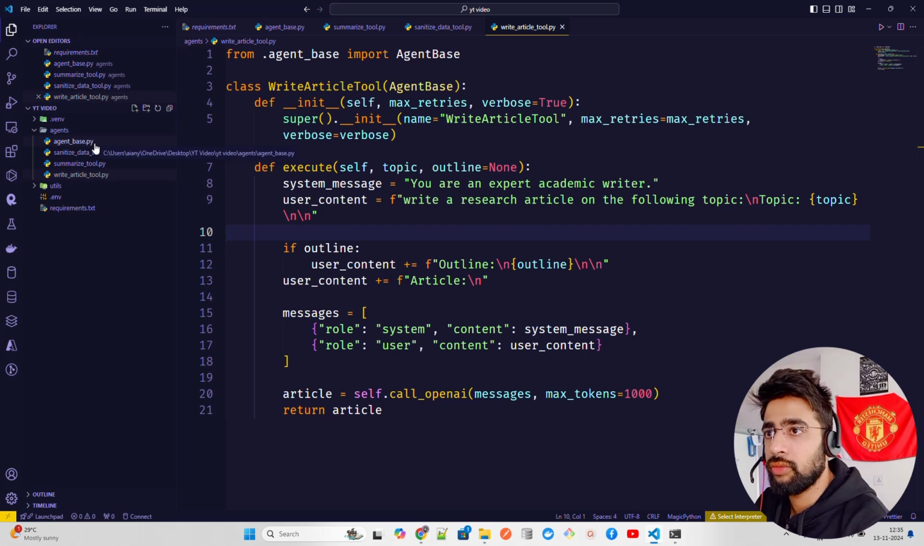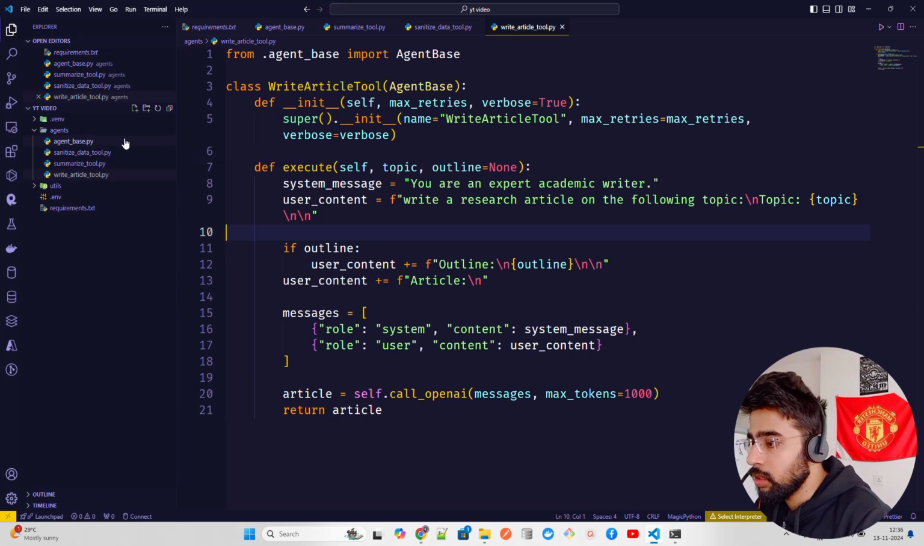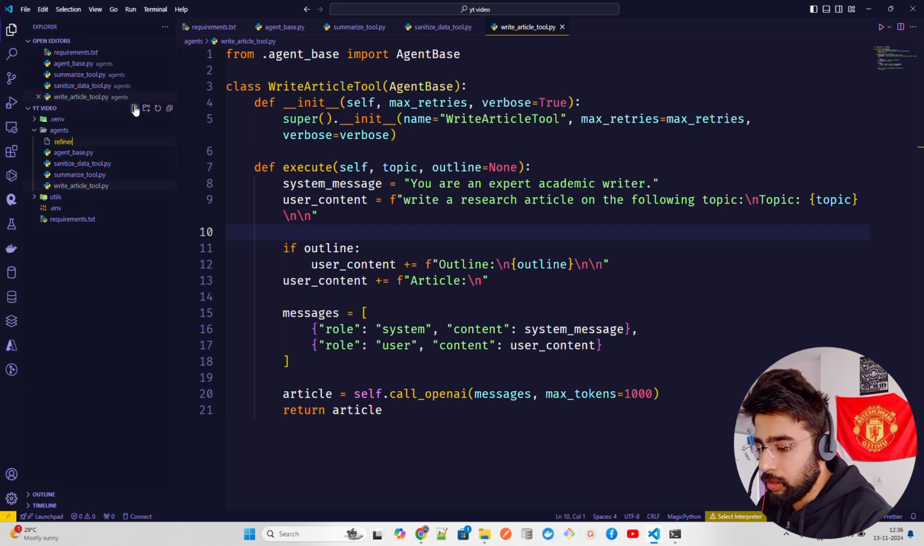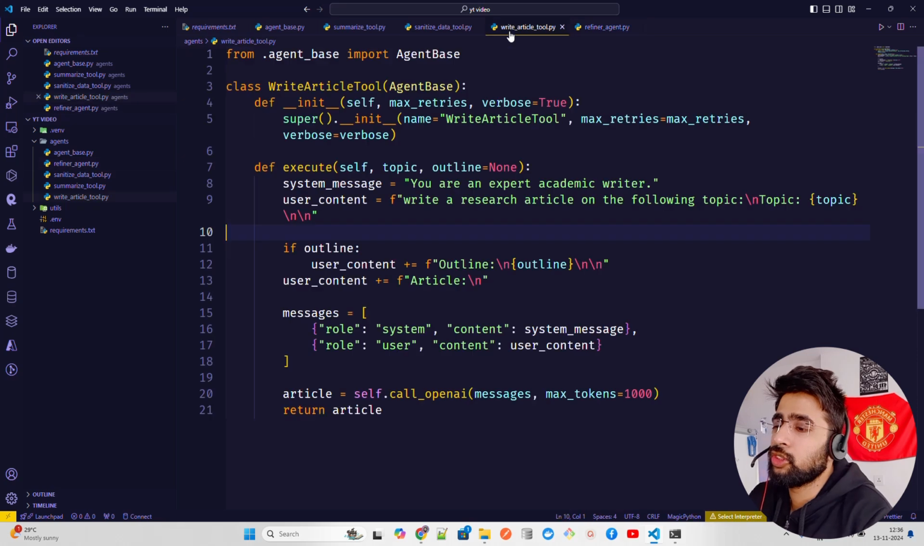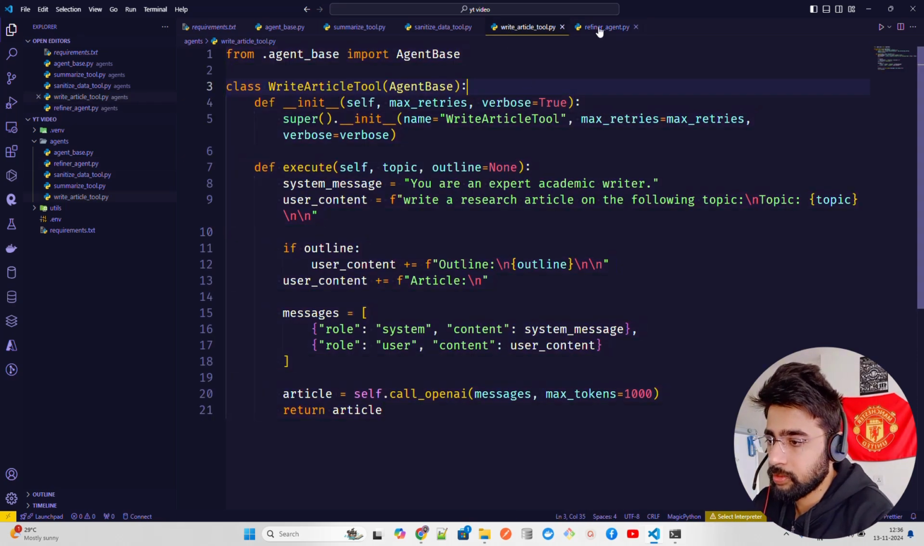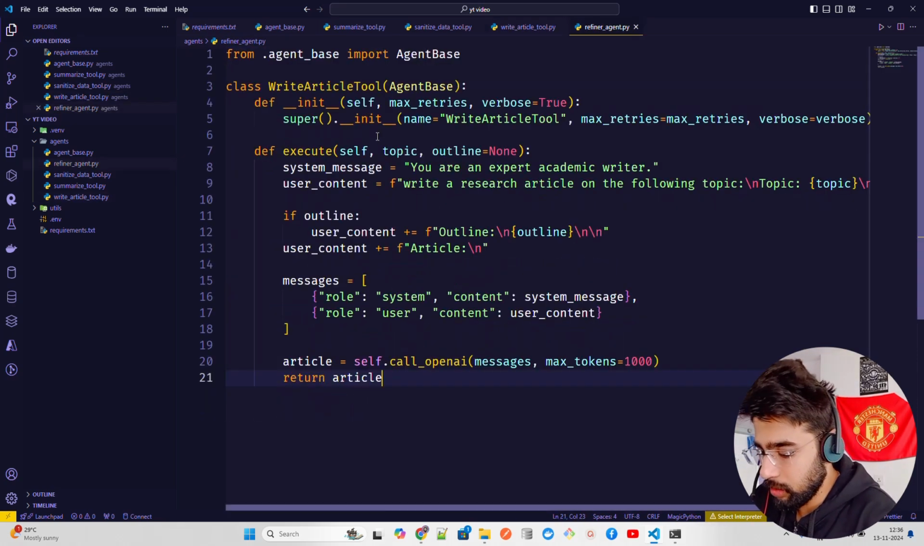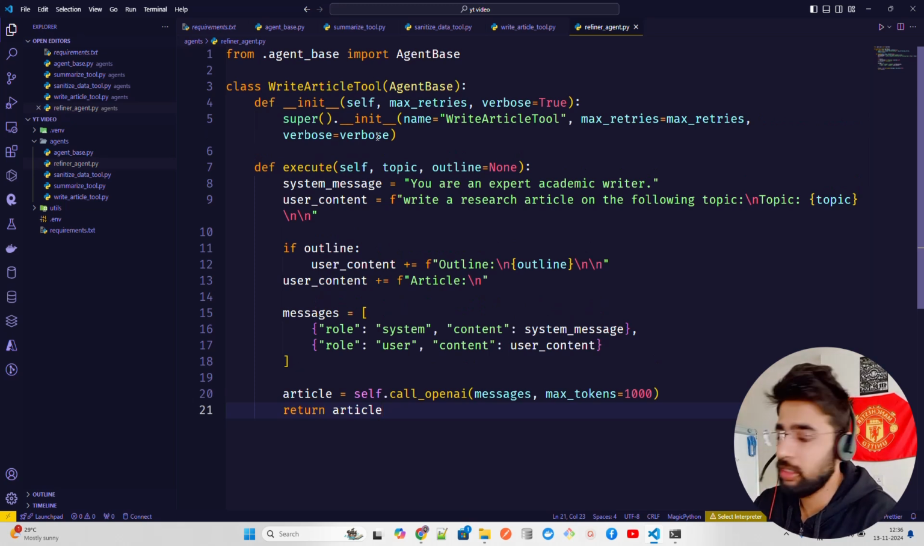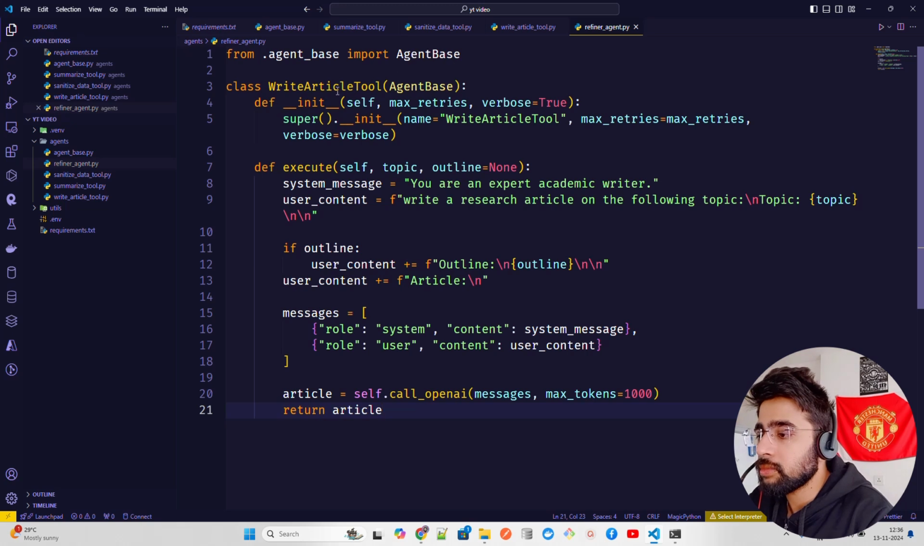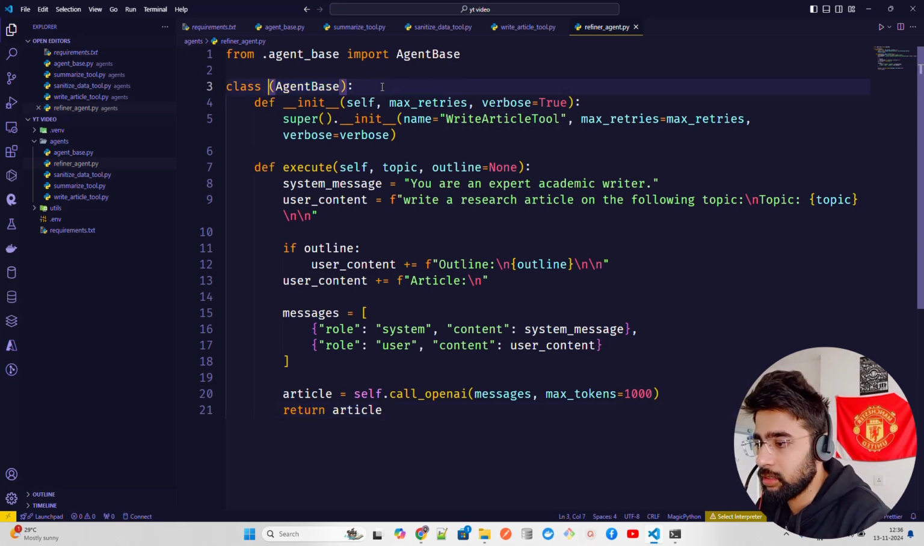So I'm going to have a refiner agent. Let me create a file called refiner_agent.py. Now, for the refiner agent, of course, let's copy this. Very similar prompt, we'll change the logic. And here you can bring in all of this, like ReAct and step by step reasoning or something. You can do that. Now, write article tool, we're going to call it refiner agent. Okay, this is my refiner agent.